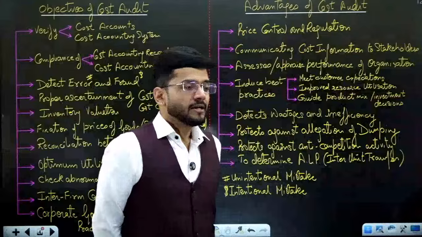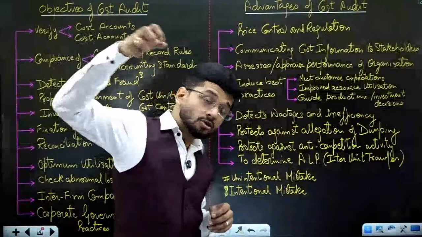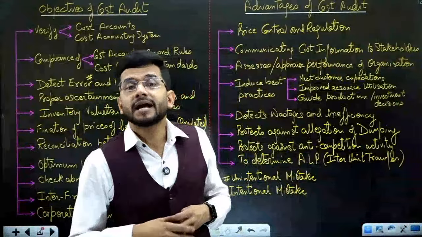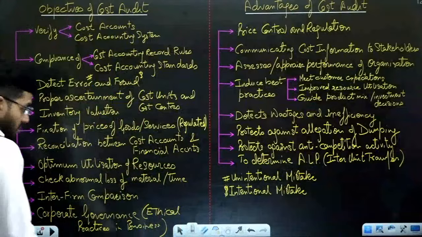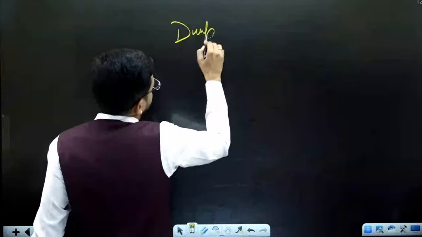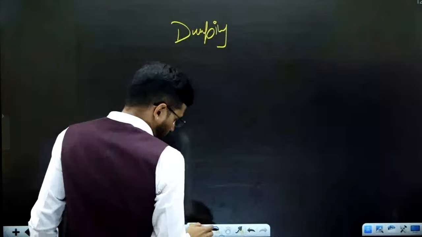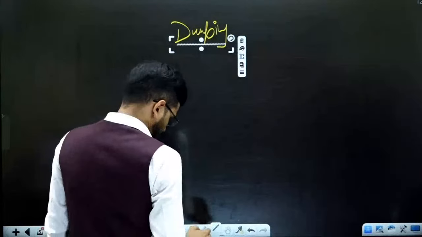I'll explain why. Dumping means that country A is exports goods to country B at a price which is even lower than cost. So why would a company do that? Why would a company incur losses? What do you mean by dumping?